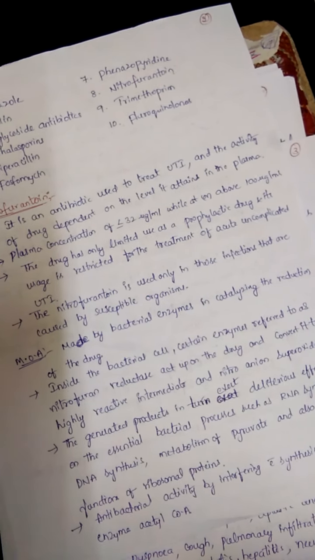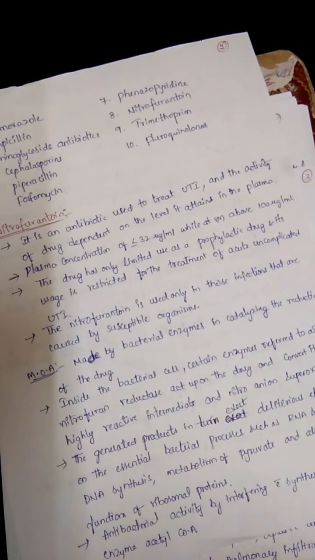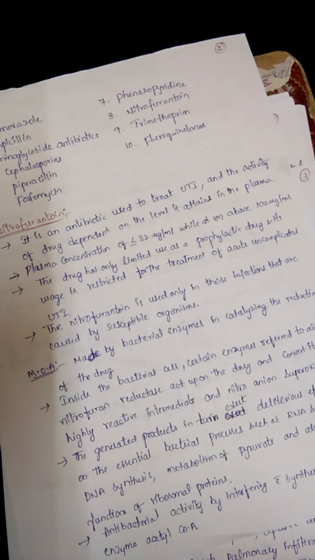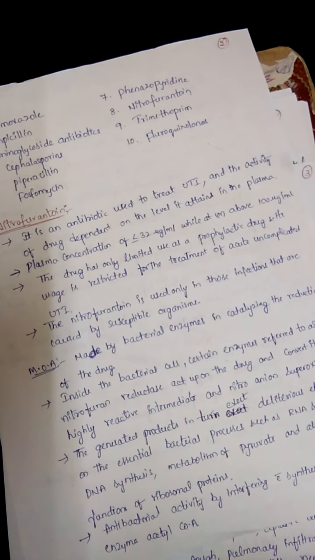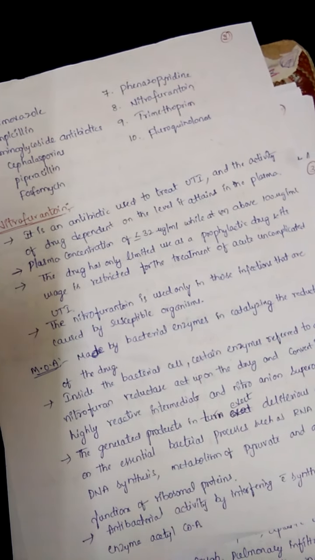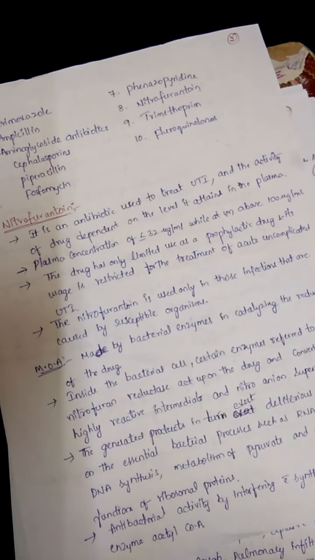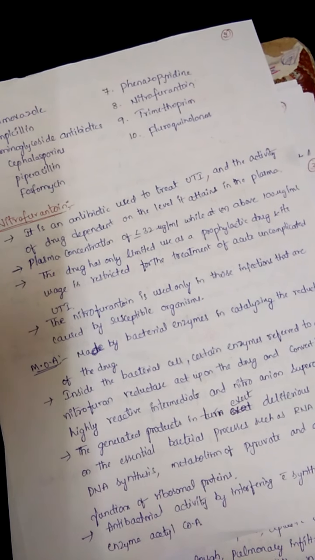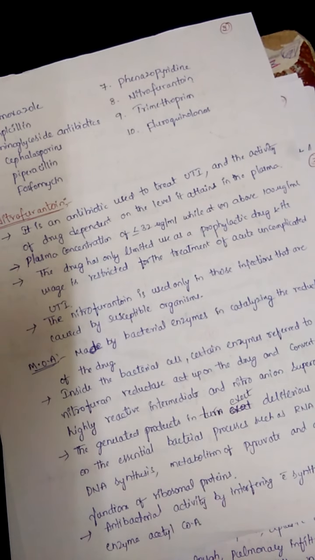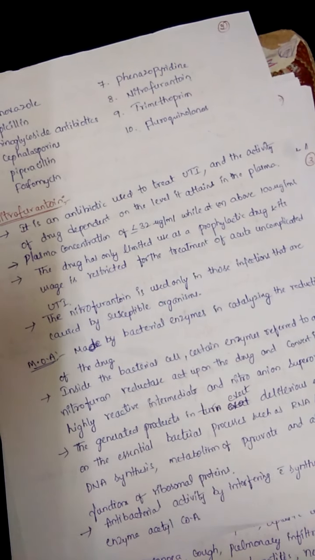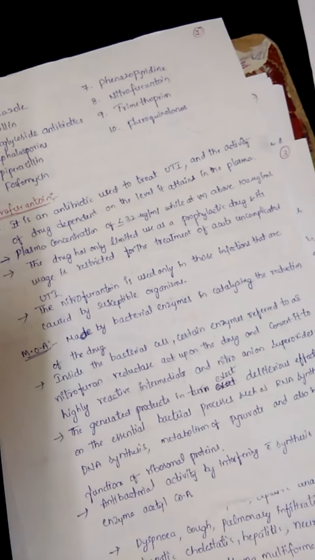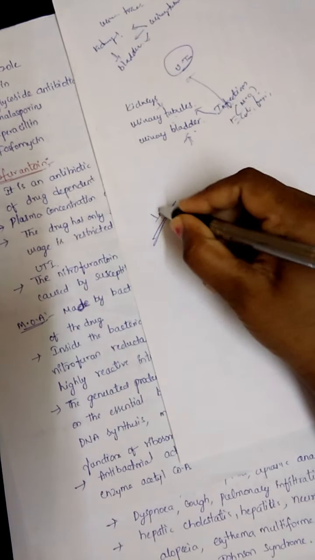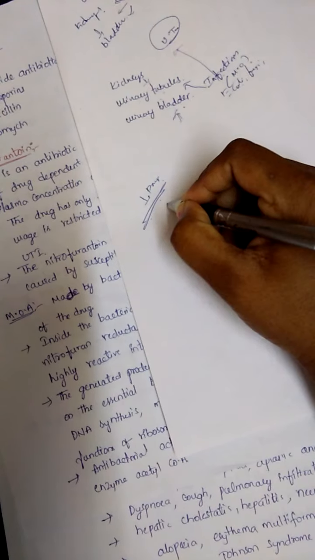So what happens when this nitrofurantoin enters into the bacterial cell? The mechanism of action of nitrofurantoin is catalyzing the reduction of the drug. Suppose my nitrofurantoin binds to the specific receptors and enters into the bacterial cells. Here there is a nitrofuran reductase enzyme. So this is the nitrofuran reductase enzyme. Whenever the drug enters into the bacterial cell,